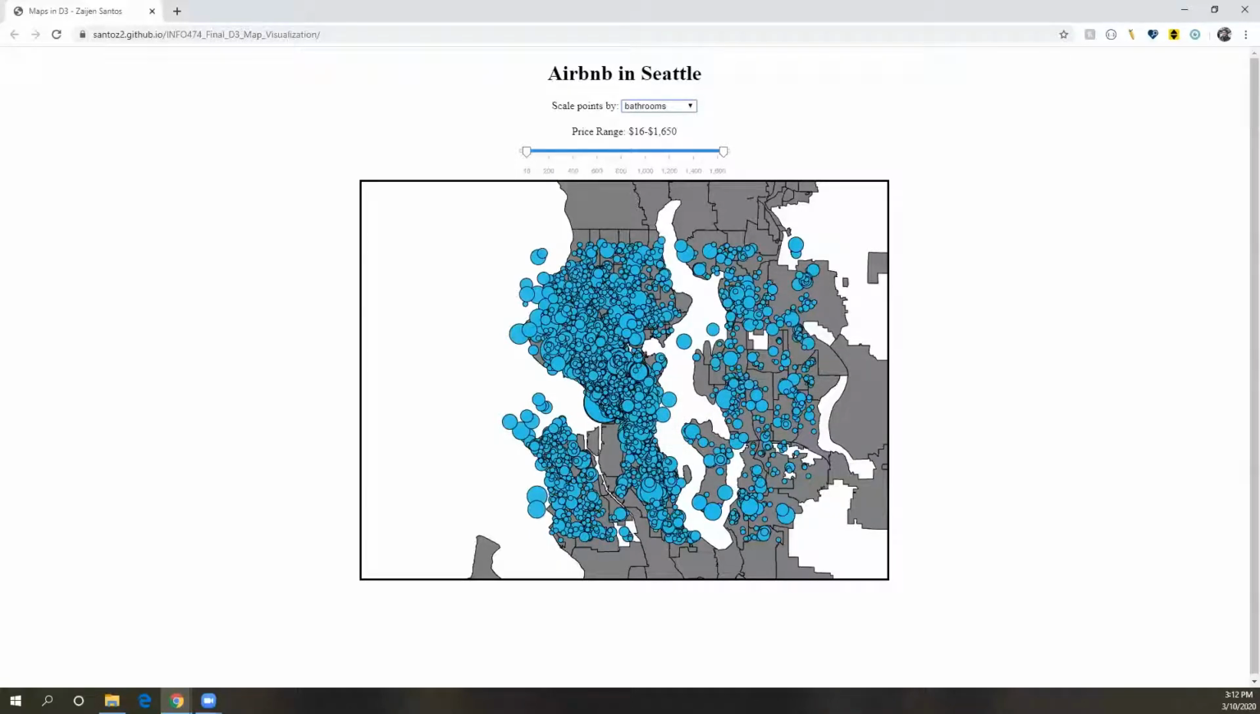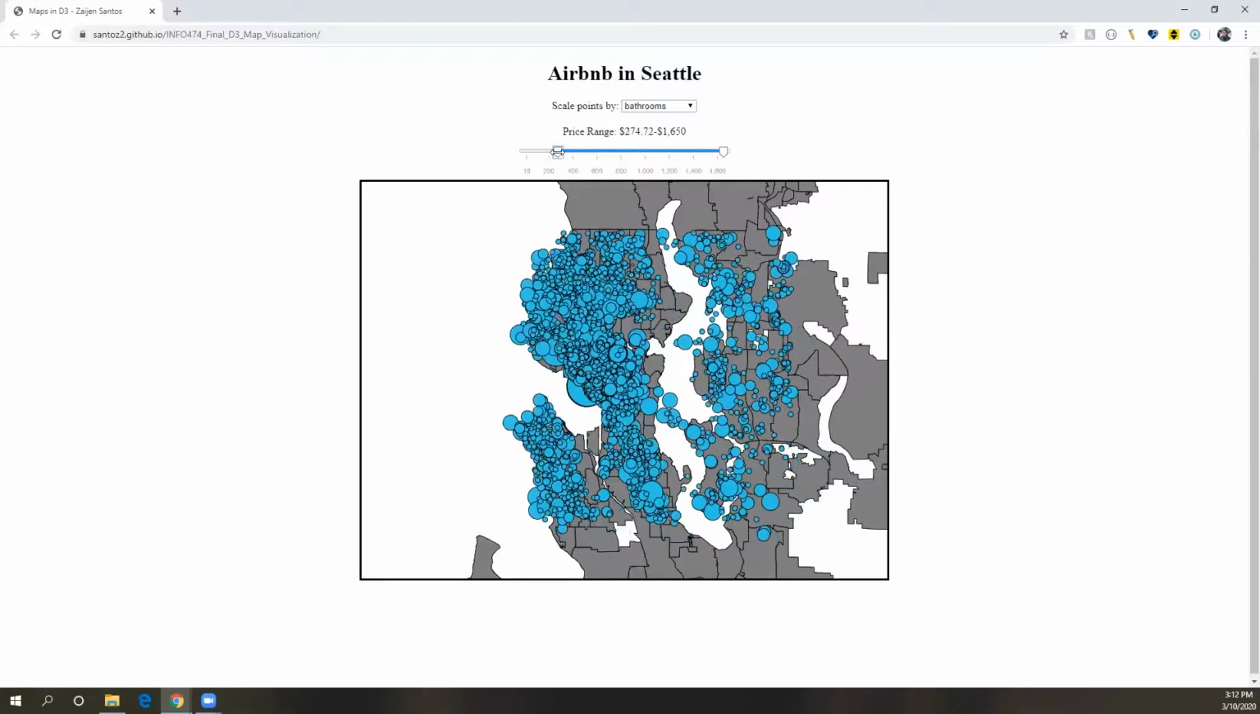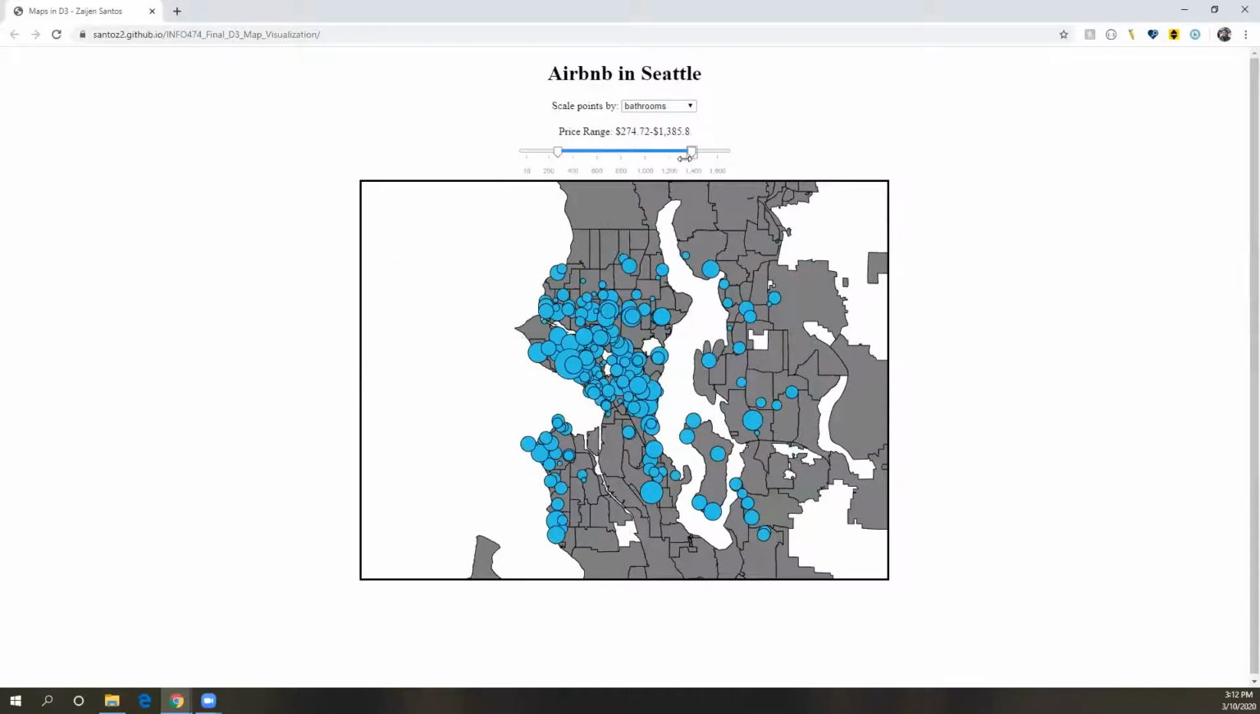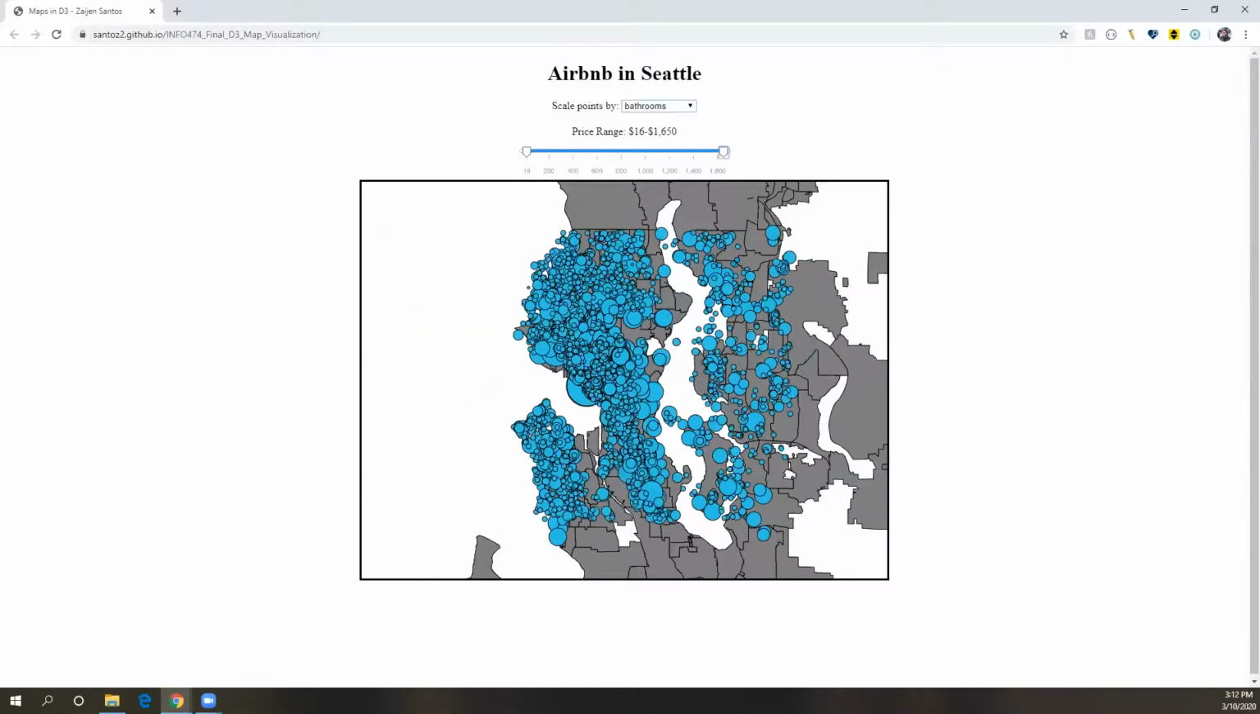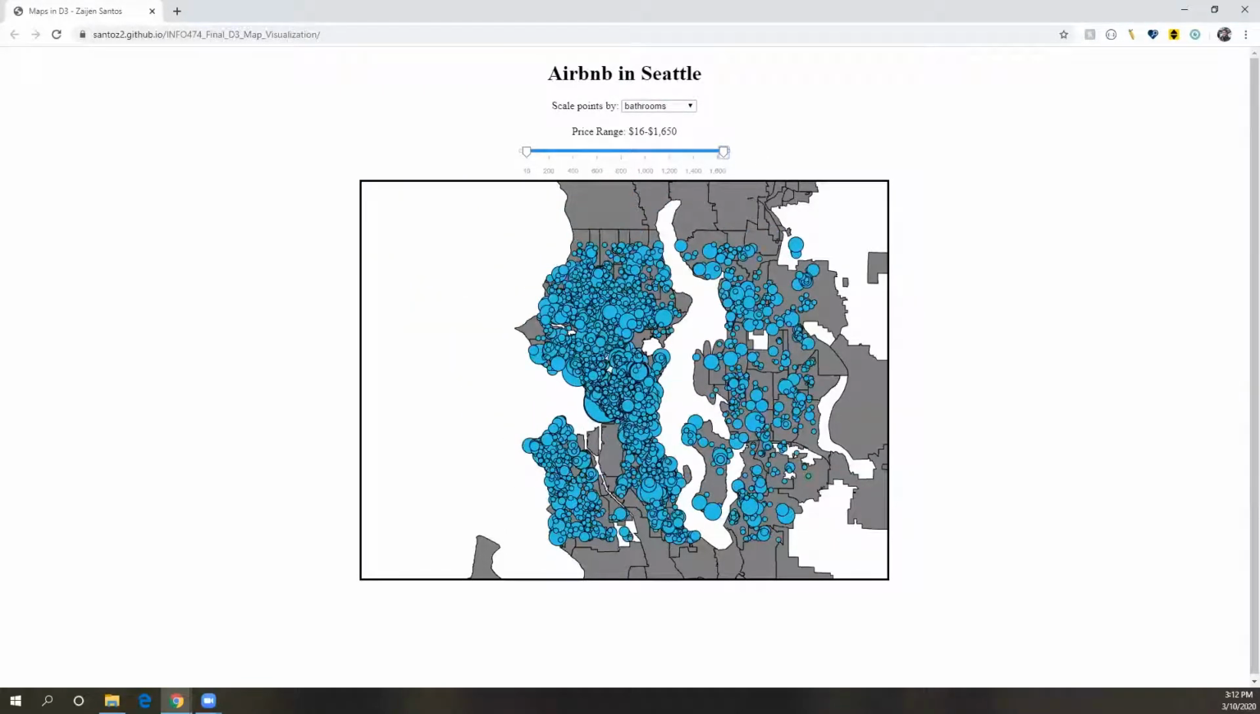On top of this, users can filter the points that appear on the map by price, allowing them to pick Airbnbs that are more or less expensive. This is particularly useful for a user who wants to look for an Airbnb in their own price range and wants to see where locations that fit their needs are. Hovering over any point also provides the user with more details about that Airbnb.